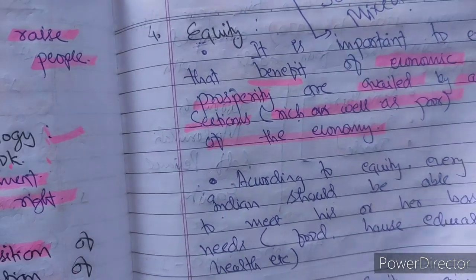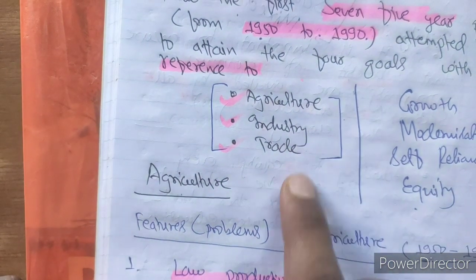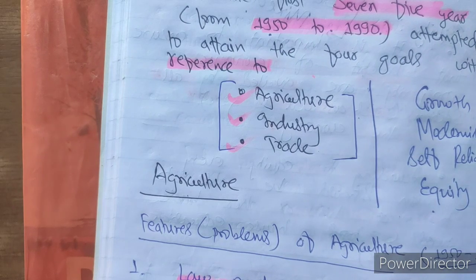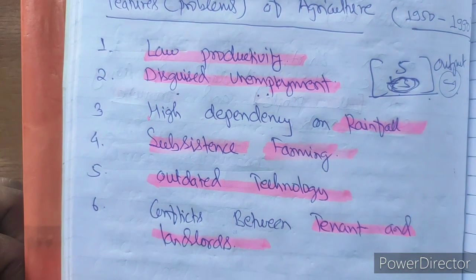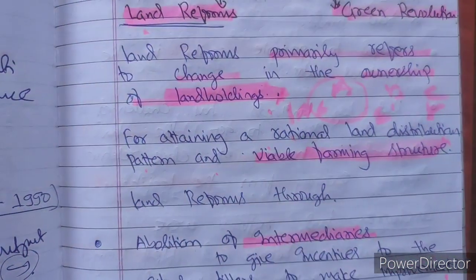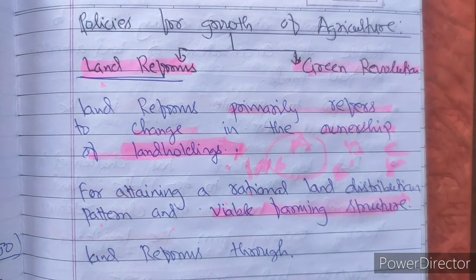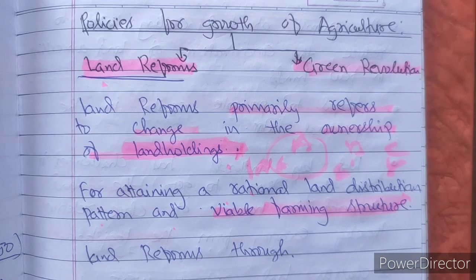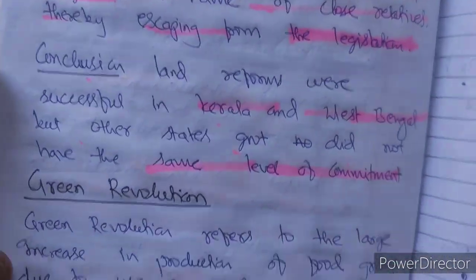Then, in order to achieve these goals, there was a requirement in the beginning 7 5-year plans through agriculture, industry and trade. Through these, growth, modernization and self-reliance were achieved. In case of agriculture, we have seen the problems that agriculture was facing. This we have covered in the last video. Then we have seen how two policies can be made for the growth of agriculture: land reforms and the green revolution. We have seen land reform, its consequences and benefits, the land ceiling concepts and all.